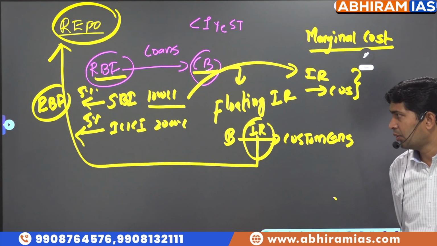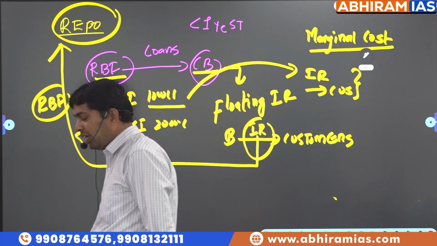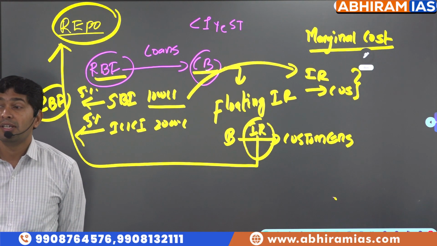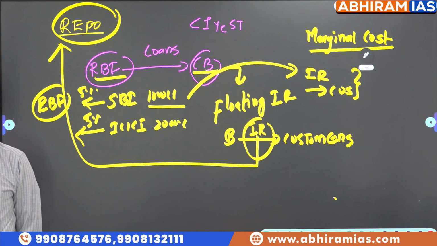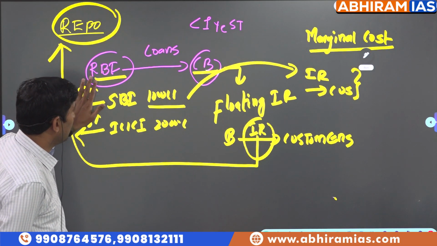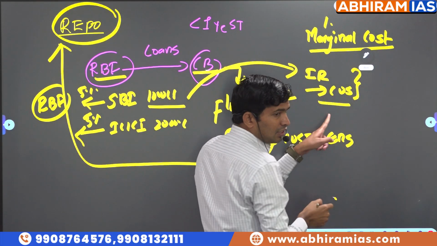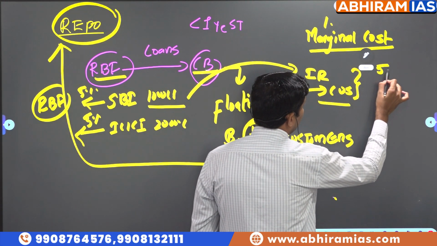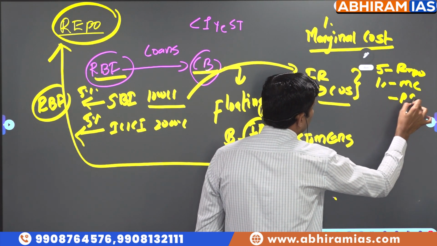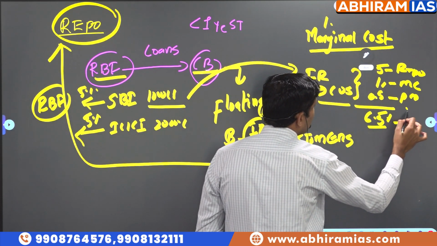It's like SBI has taken a 1000 crore loan from RBI. Now SBI is planning to give these loans to the public. So when SBI is giving loans to the public, what is the additional cost incurred by SBI? Marginal, extra cost, expenditure incurred. So SBI borrowed from RBI at 5%. Marginal cost is say 1%. So the interest rate fixed for the customer is 5% repo rate, plus marginal cost 1%, plus profit margin 0.5. So finally SBI is giving at a 6.5% rate of interest to the customers.